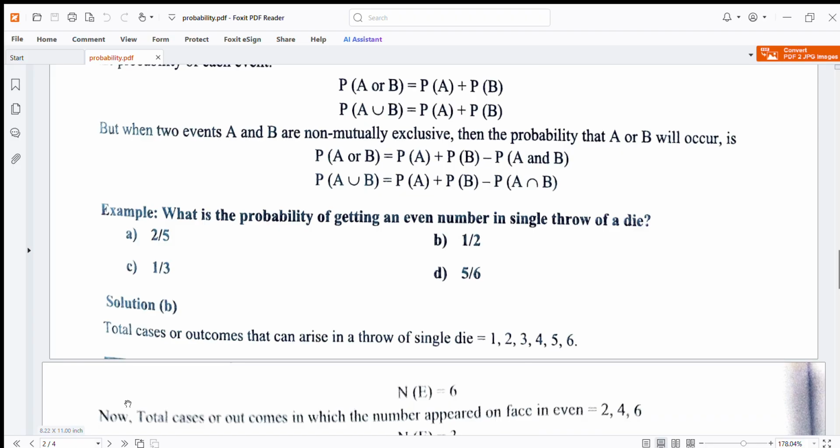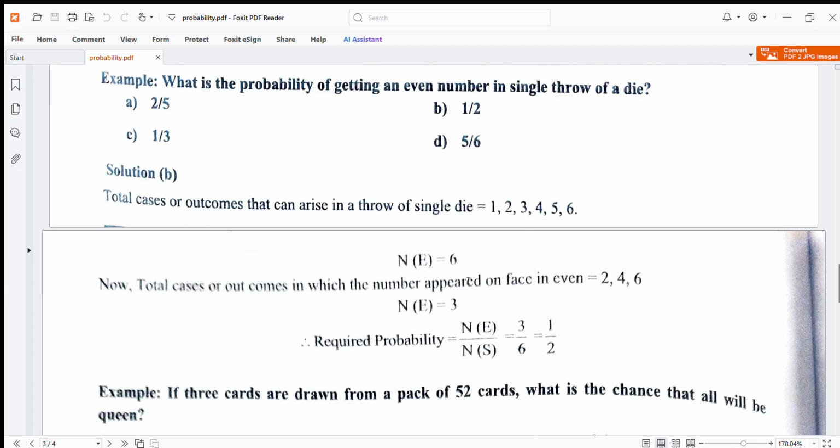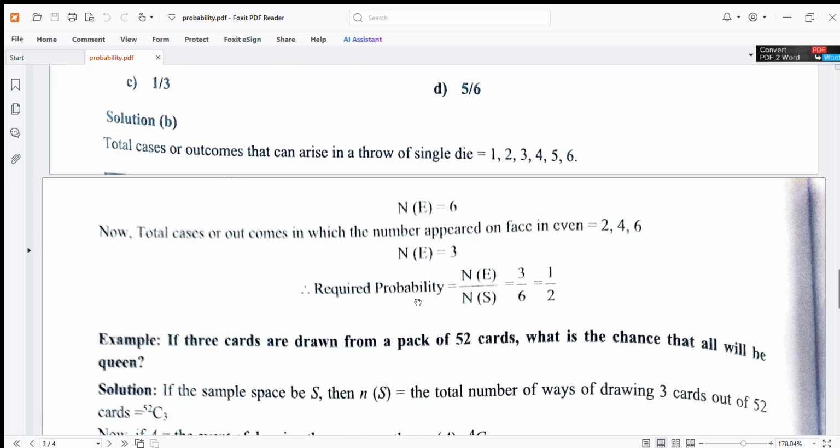Here in the solution, the total cases of outcomes that can occur in a throw of a single dice are 1, 2, 3, 4, 5, 6. The number of events is equal to 6. Out of these, the numbers appearing on the face that are even are 2, 4 and 6, so the number of favorable events is 3. Required probability = number of events upon number of sample space = 3 by 6